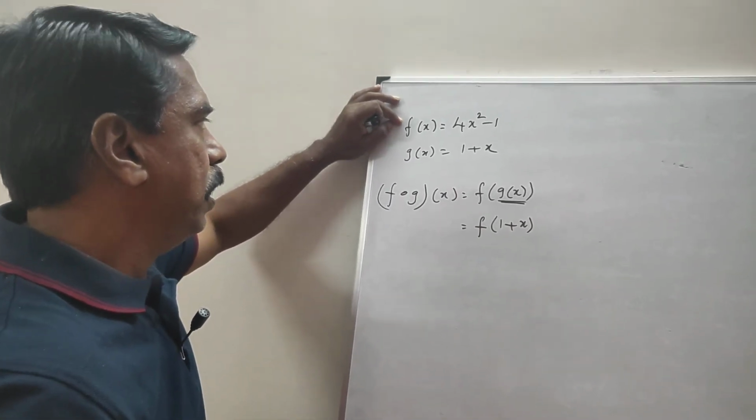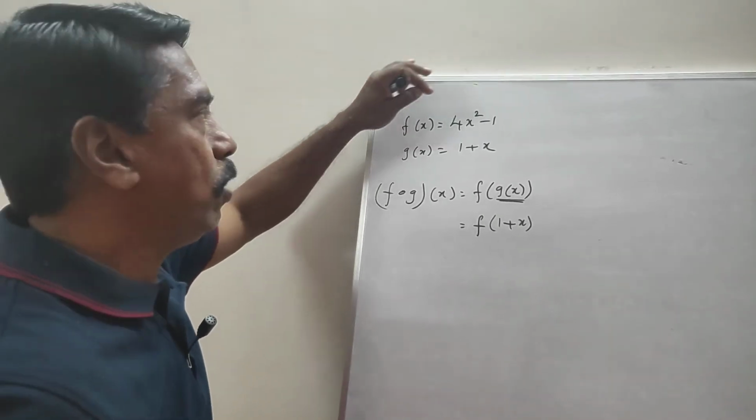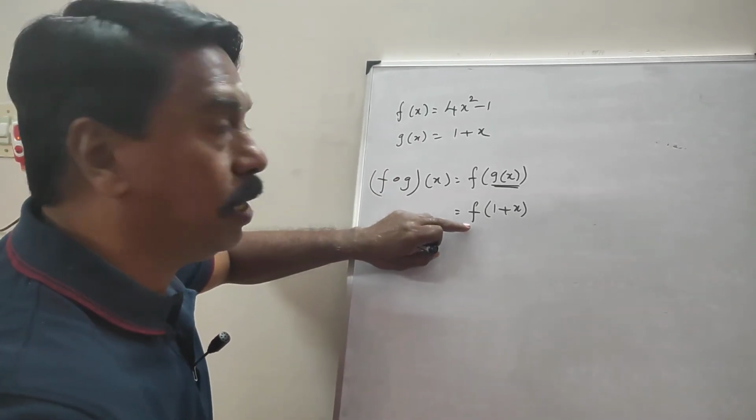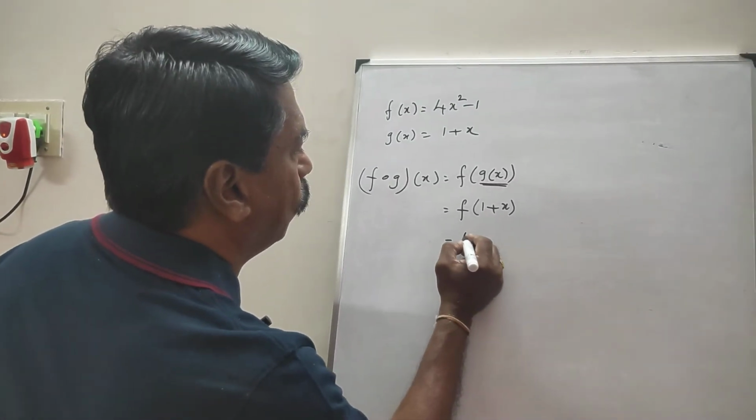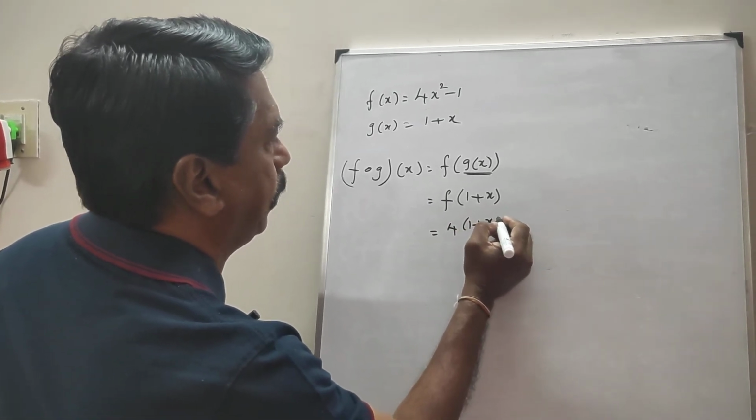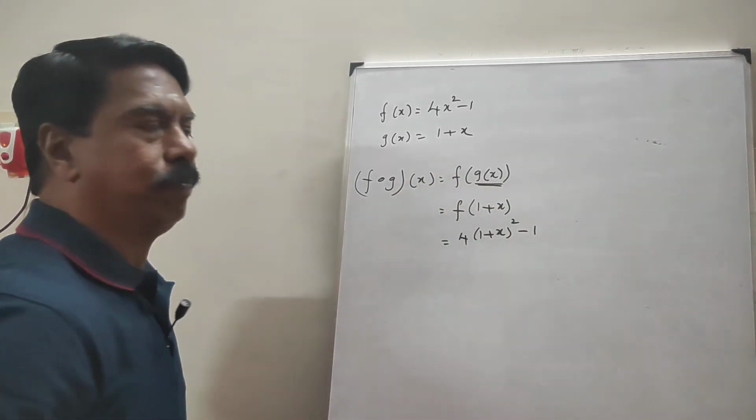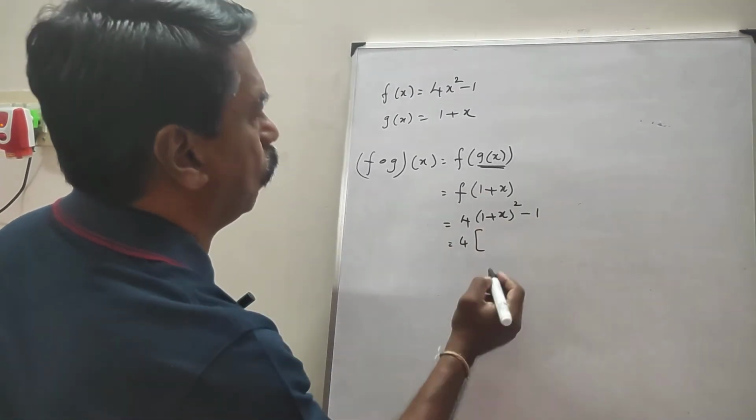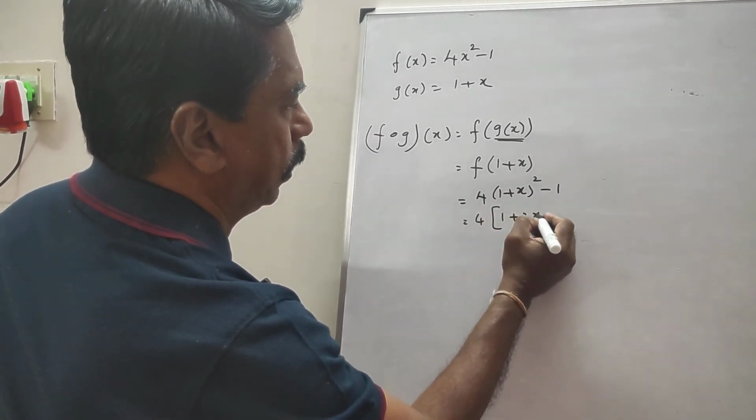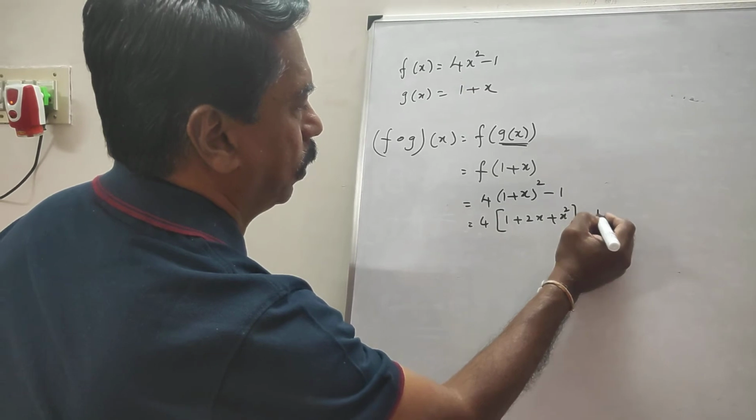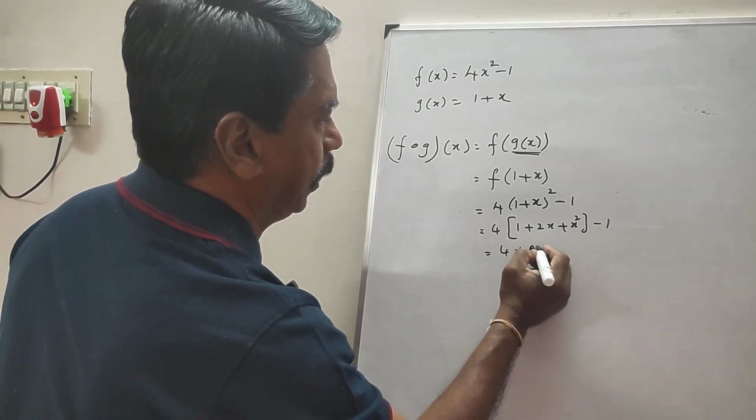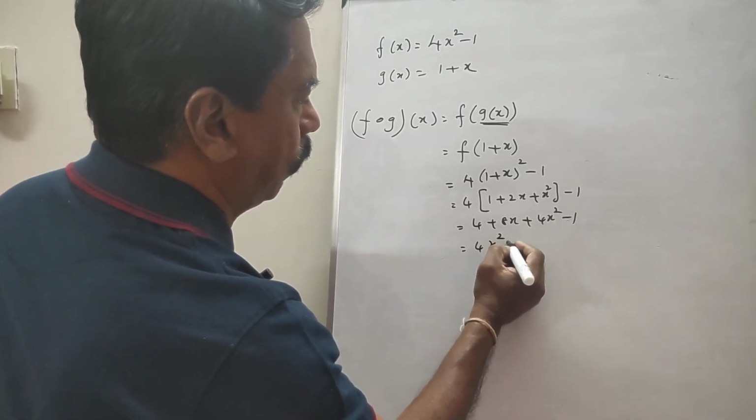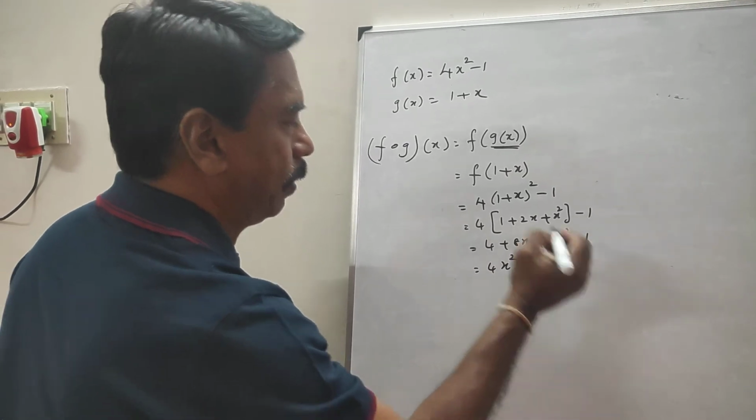This is f of x. If you want to find f of 0, put x equal to 0. If you want to find x equal to a, put x equal to a. And now we want to find f of 1 plus x, that is 4 into 1 plus x the whole square minus 1. This we can expand. 4 into a plus b whole square, a squared plus 2ab plus b squared, minus 1. Simplify: 4 plus 8x plus 4x squared minus 1. This gives 4x squared plus 8x plus 3.